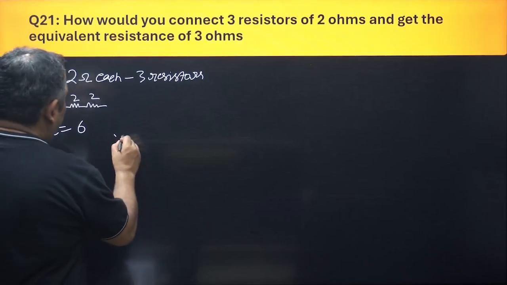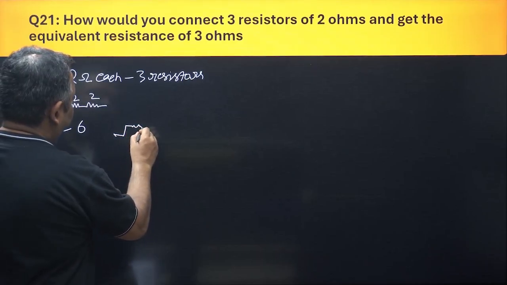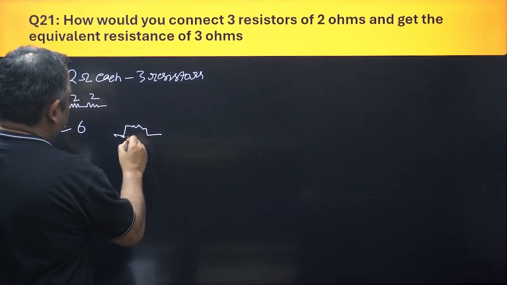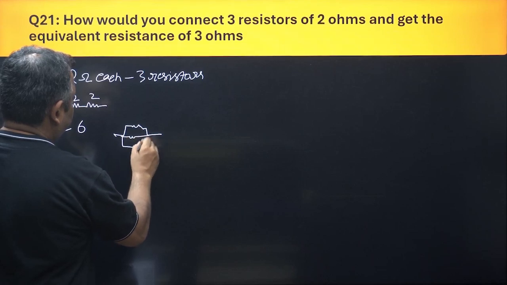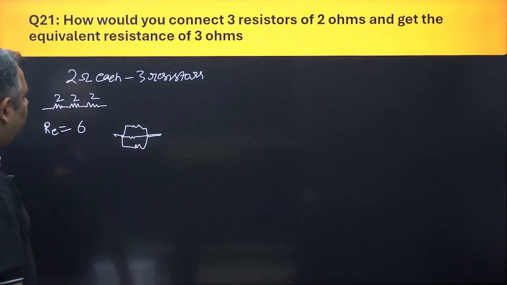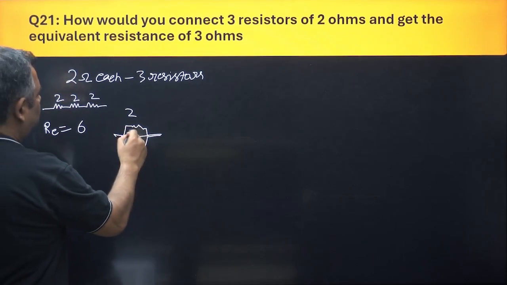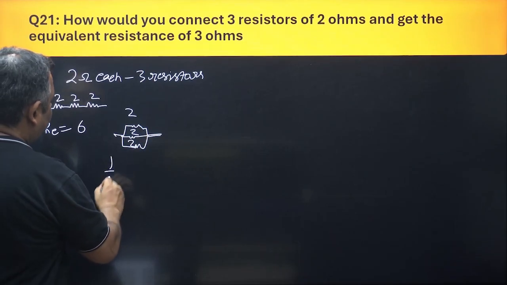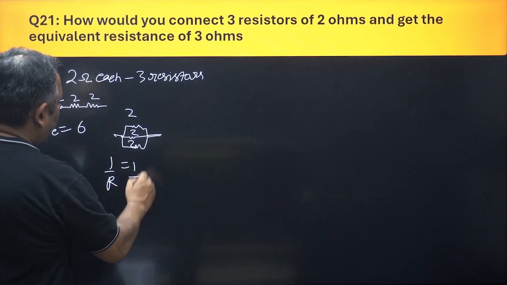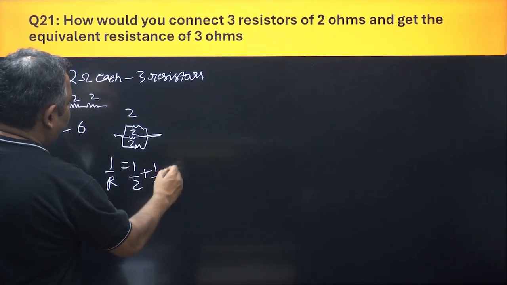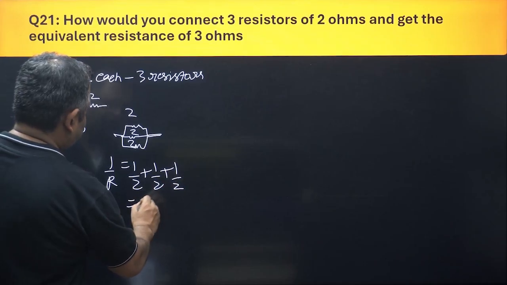Now let us put them in parallel. 2 here, 2 here, third here. We are putting them in parallel. So 1 by R is equal to 1 by 2 plus 1 by 2 plus 1 by 2, which is 3 by 2.